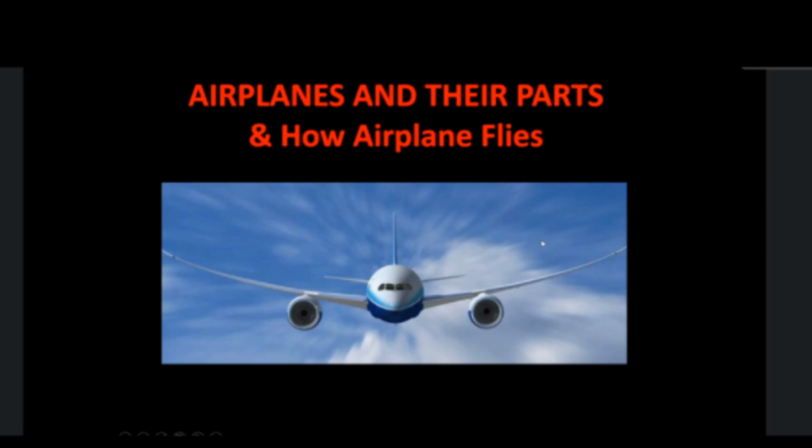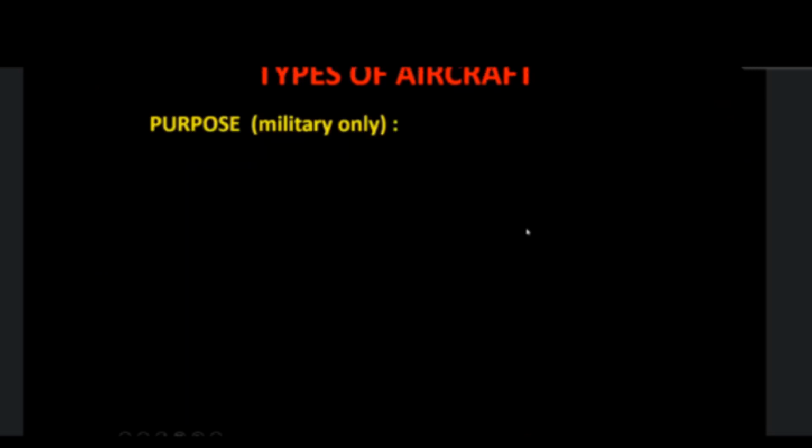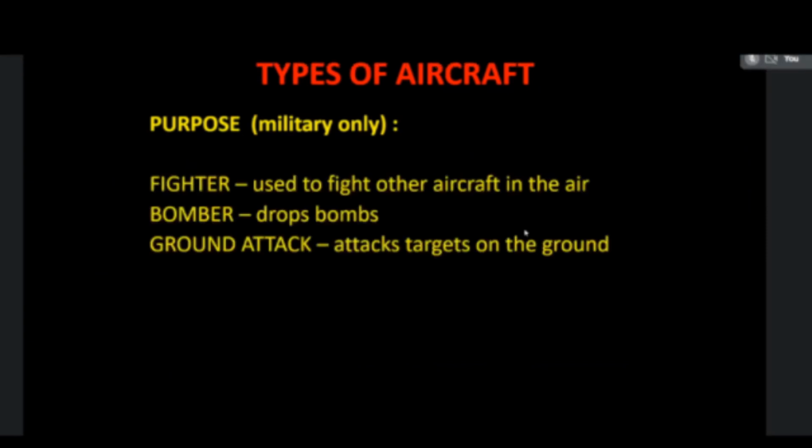First of all, we are going to see the types of aircraft. The first one is for the purpose of military. The military purpose aircraft are known as fighter aircraft, bomber aircraft, ground attack aircraft, transport aircraft, trainer aircraft, and tanker aircraft. Another type of military aircraft is the helicopter. All of you know the helicopter. The helicopter is also used for military purposes. So these are all the aircraft which are used for military purposes.